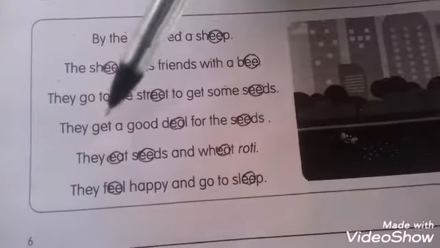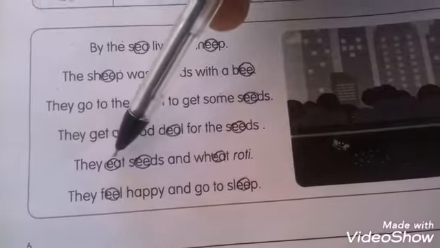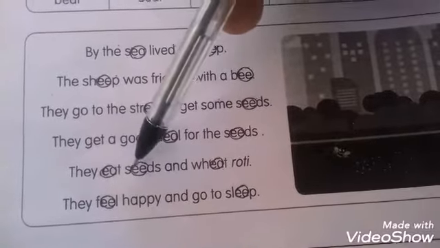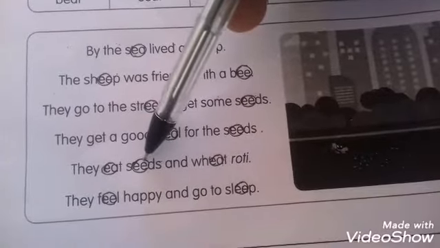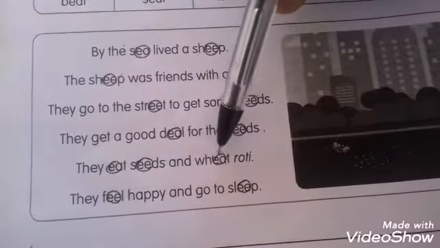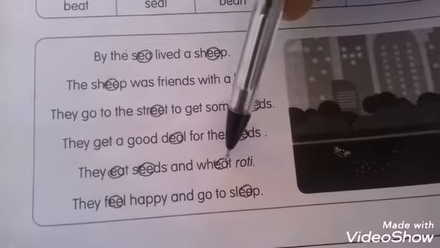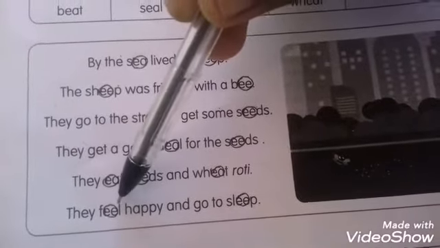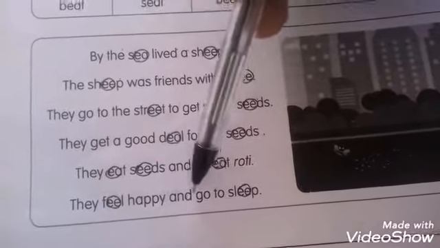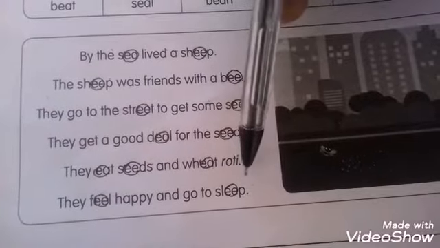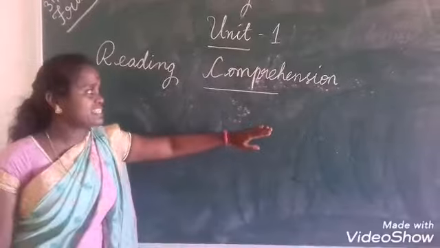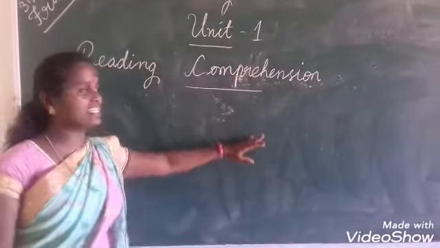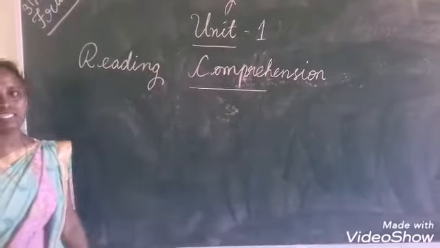E. They eat. What sound is coming? E. Seeds. Again E sound. And wheat. Again E sound. Roti. They feel happy and go to sleep. E sound. Okay? Okay. Next, we will move to the next session, that is reading comprehension.